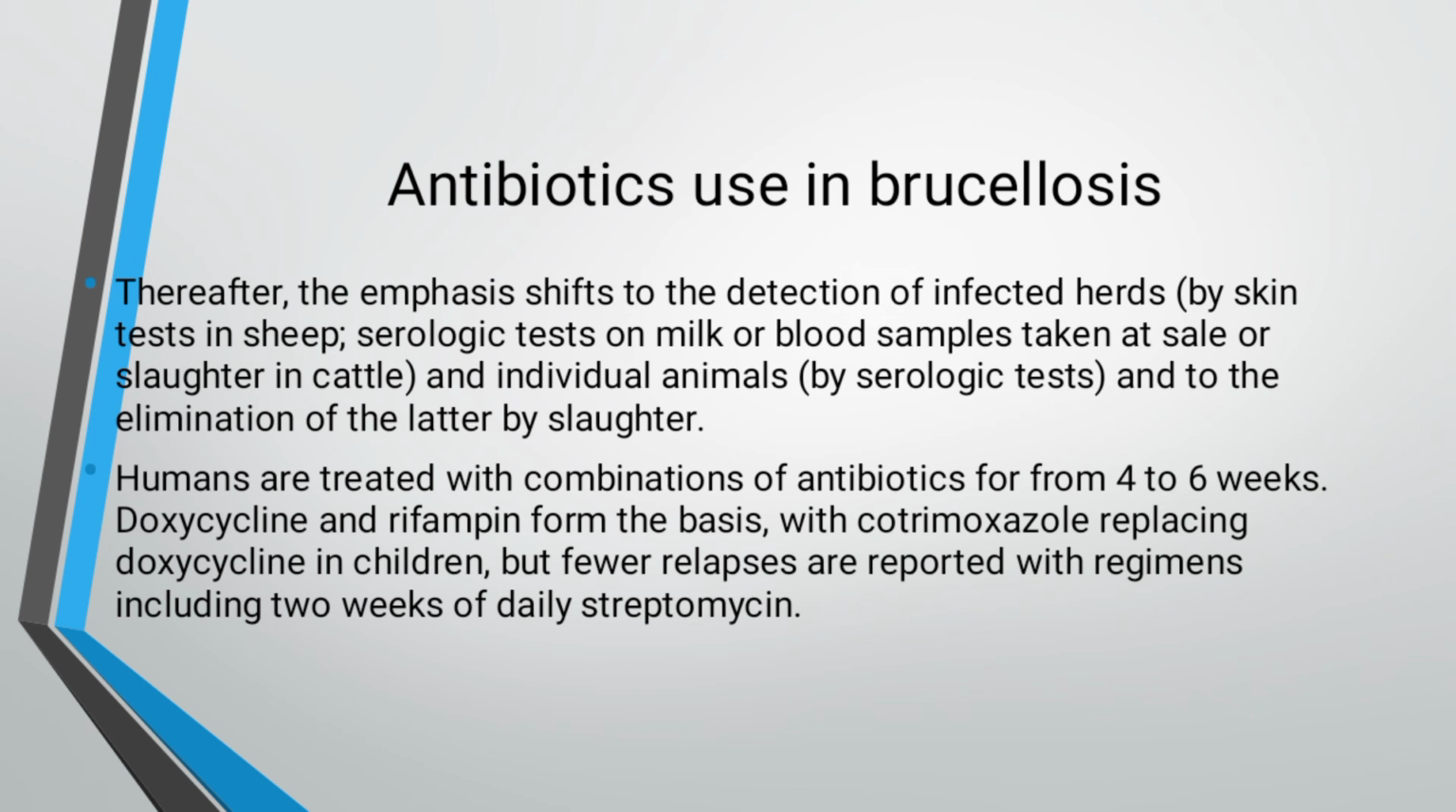So, if a person gets a positive test result, antibiotic therapy will be started. Humans are treated with a combination of antibiotics for 4 to 6 weeks, like doxycycline and rifampin forming the basis, with cotrimoxazole replacing doxycycline in children. But fewer relapses are reported with the regimen including 2 weeks of daily streptomycin.